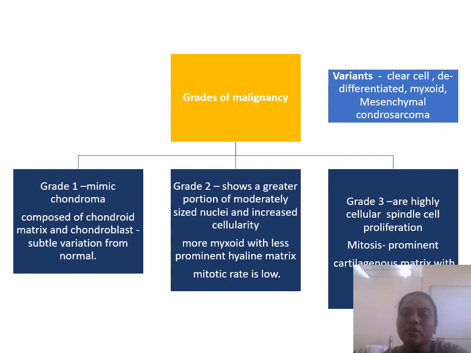There are variants of chondrosarcoma, like osteosarcoma, which had variants, right? Central and peripheral. So similar to that, chondrosarcoma has variants like clear cell chondrosarcoma, dedifferentiated chondrosarcoma, myxoid chondrosarcoma, and mesenchymal chondrosarcoma.